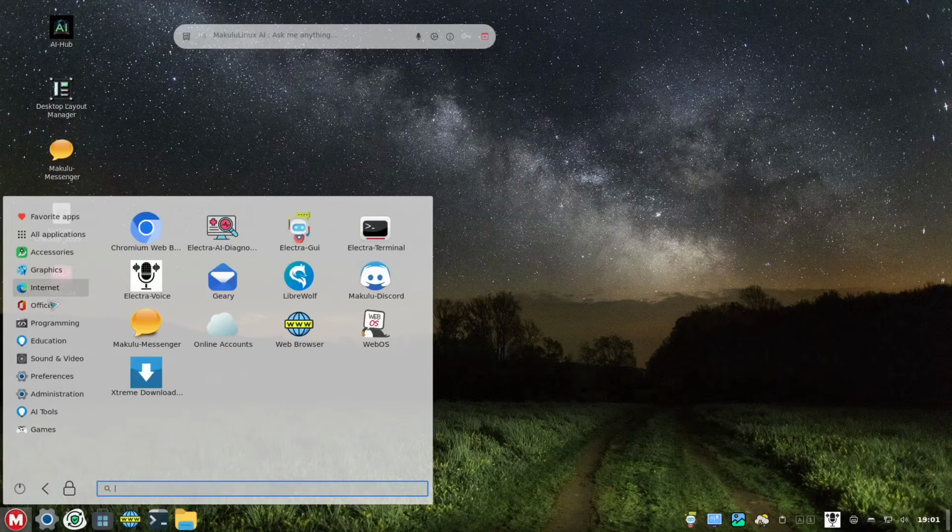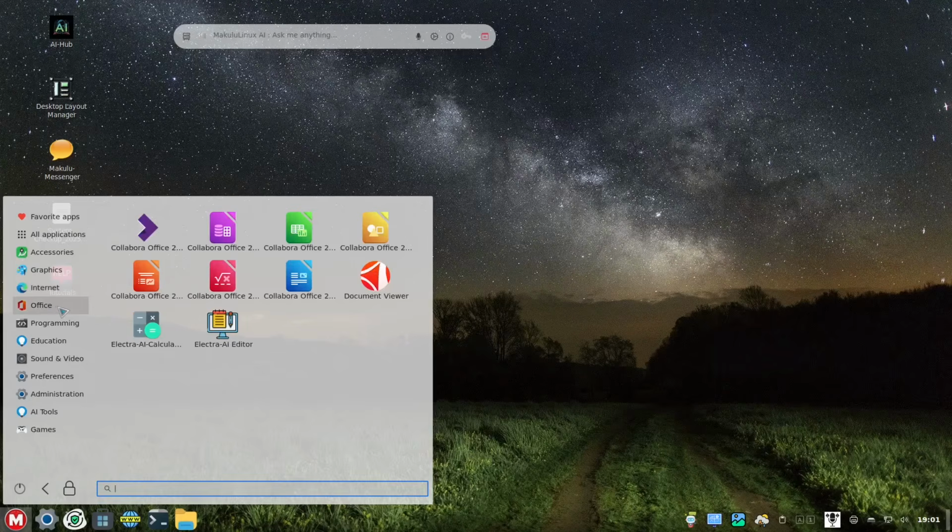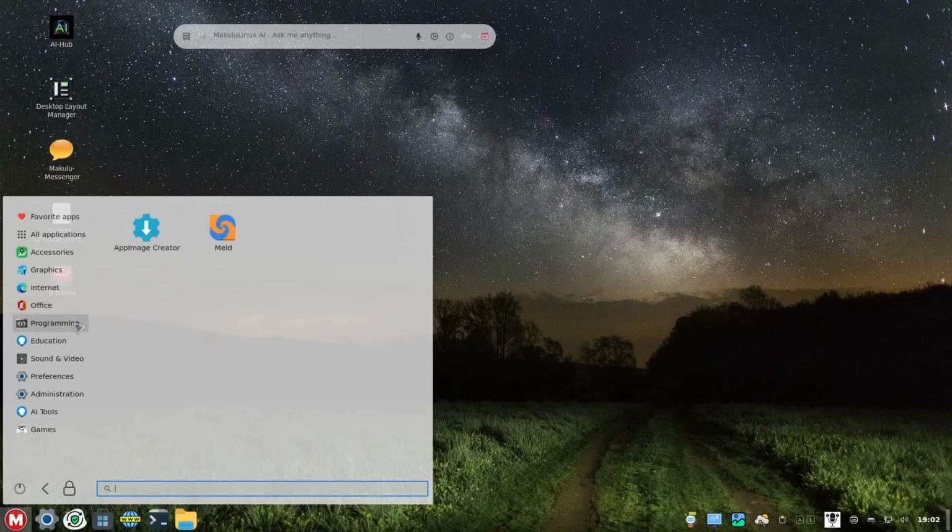So let us see. Let's try to see the Office. They are using the Calibre Office suite. They also have AI, programming, AppImage creator, education, sound.